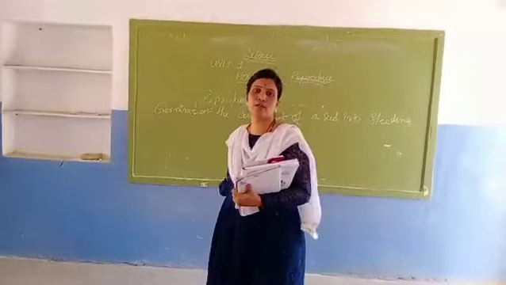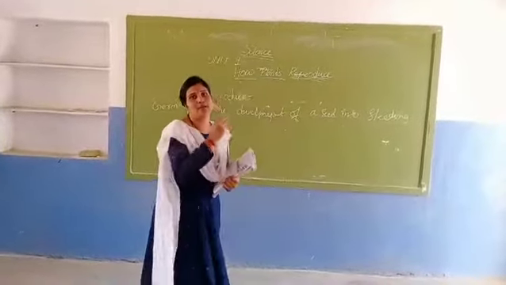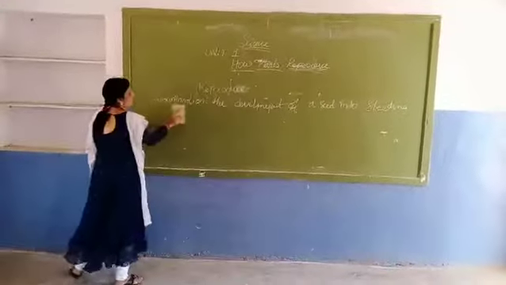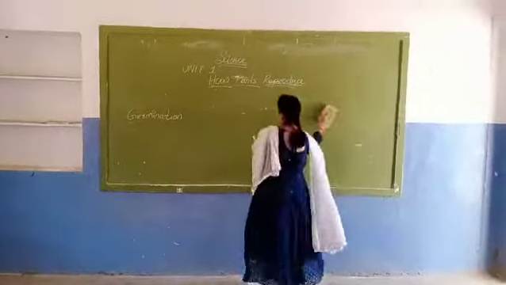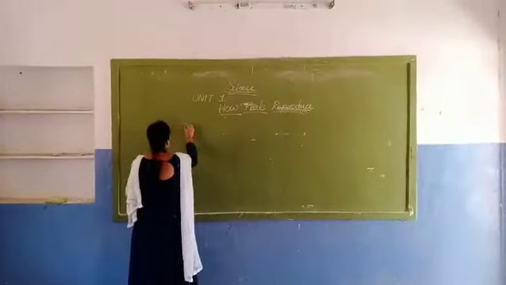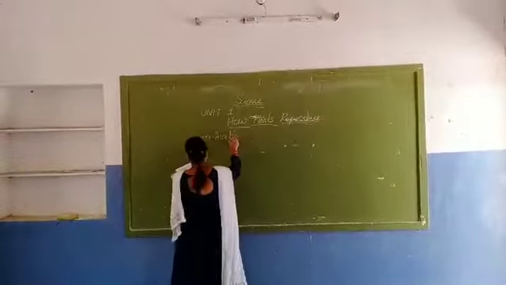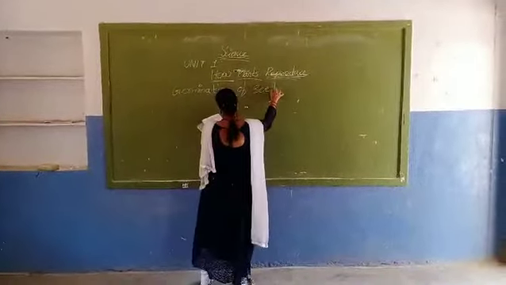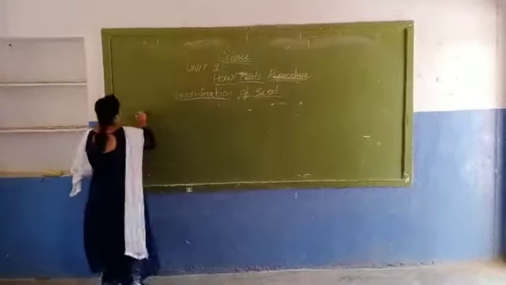So, I will draw for you a small seed, and with the help of that I will explain how the plant will grow. Now, I will explain how a seed is germinating. Now, for example, here I am drawing.